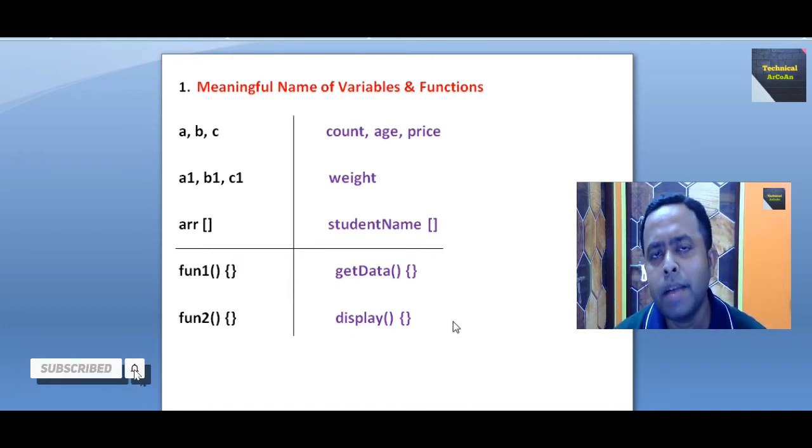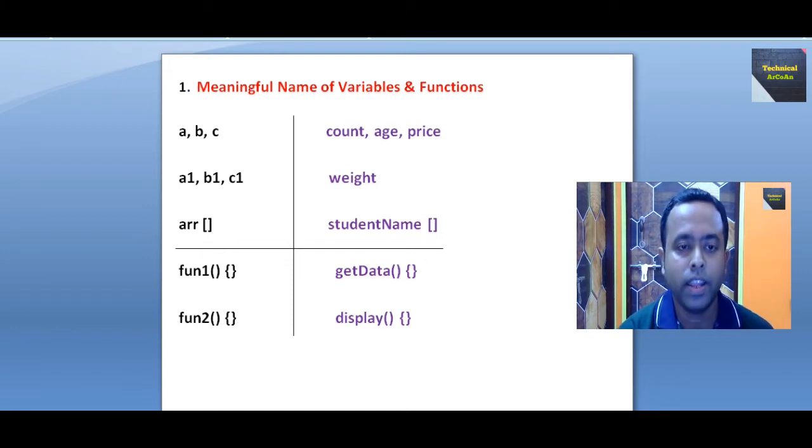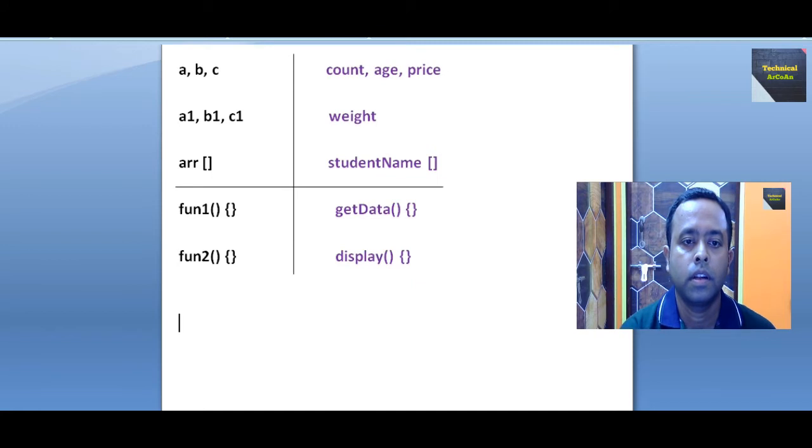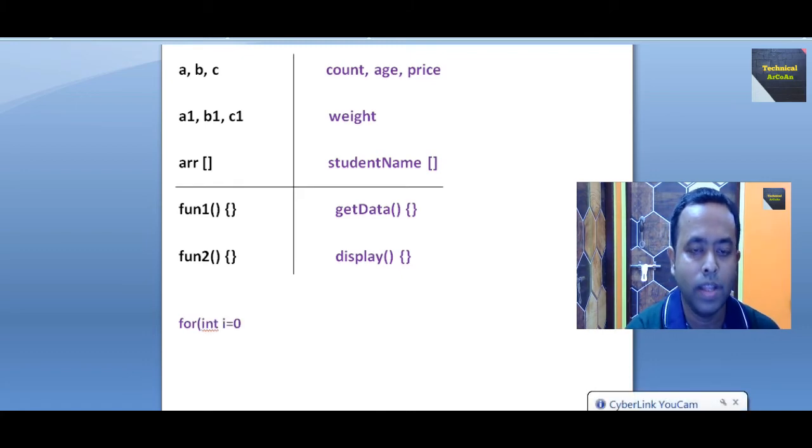But when you are using a variable within a for loop or some conditional statement, suppose we write, for example, for, and within parentheses int i equals 0 semicolon, then i less than j semicolon, i plus plus.